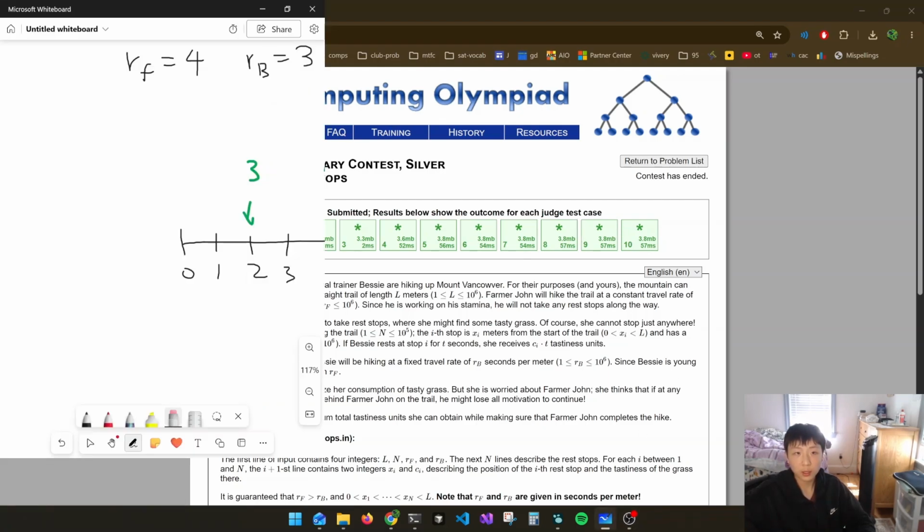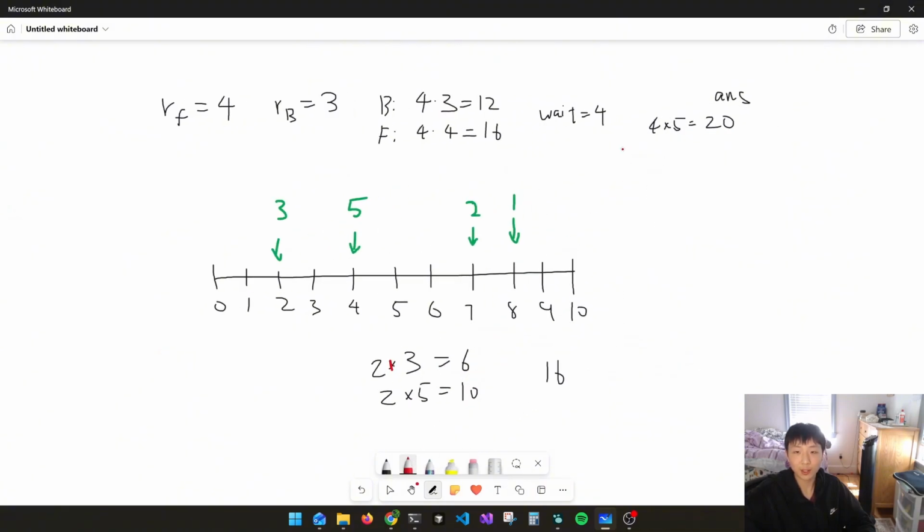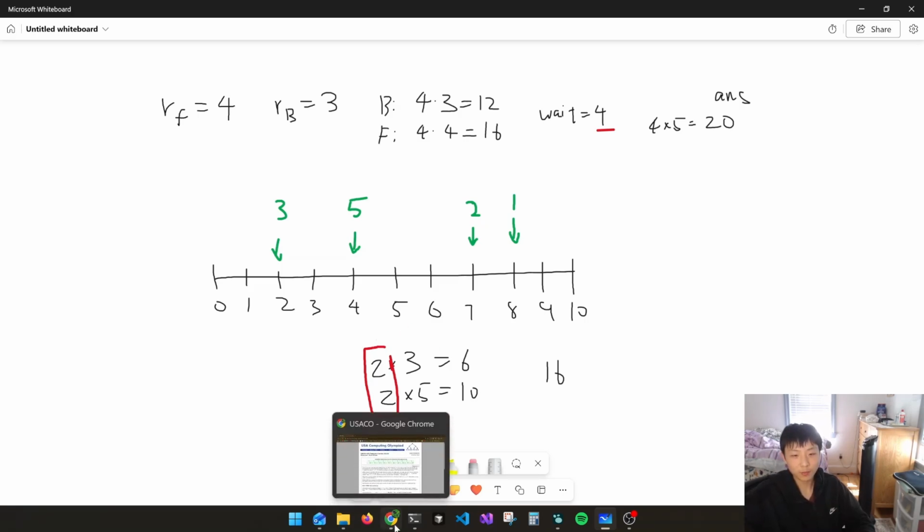Well, we said over here, the most important thing is that the wait times are exactly the same. If I go directly there, my wait time is 4. If I stop first and then I go there, the wait time is also 4. So when the wait times are the same, you just want to maximize the tastiness values.